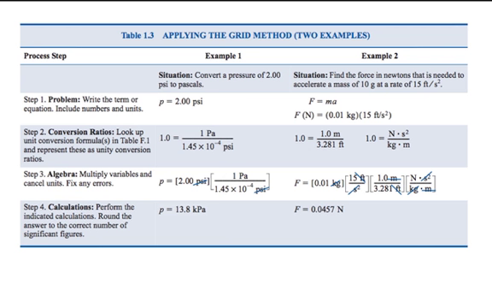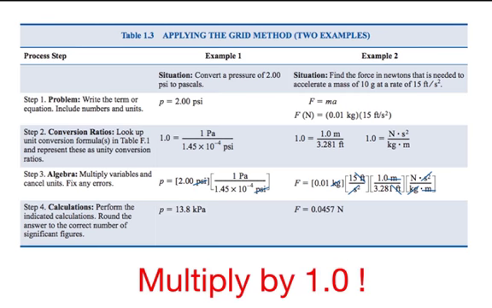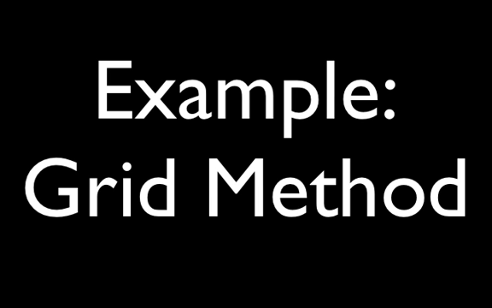Okay, the textbook provides the details of the grid method in Table 1.3. I'm going to present the big picture. All we ever do is multiply by 1.0. Burn that idea in.